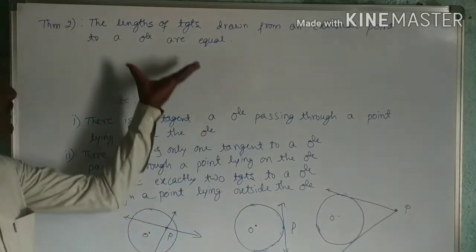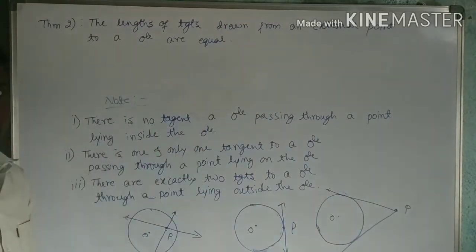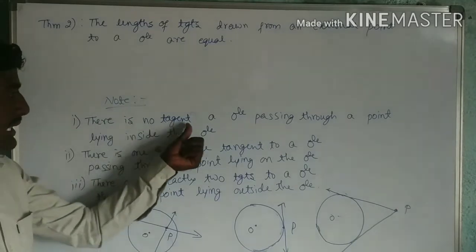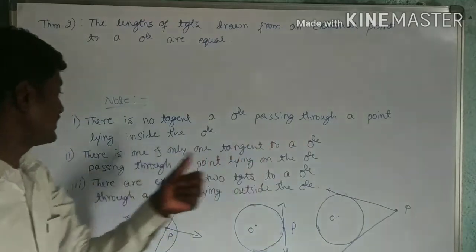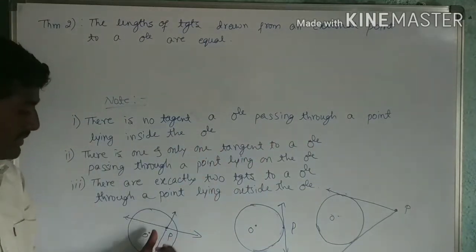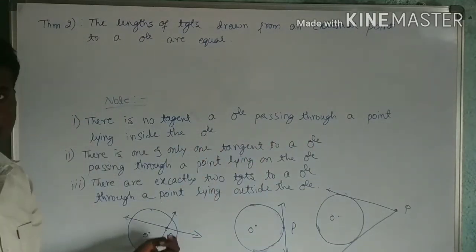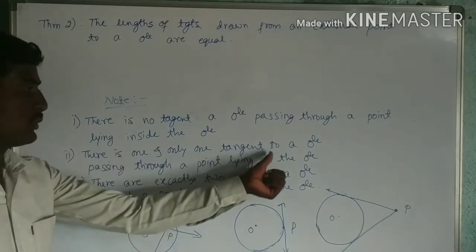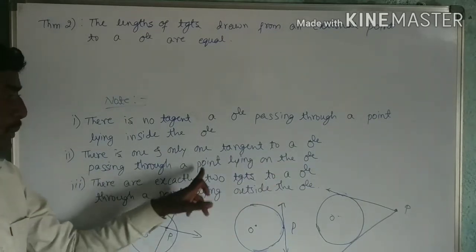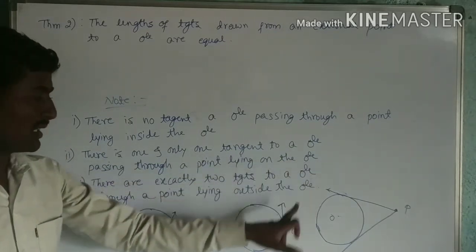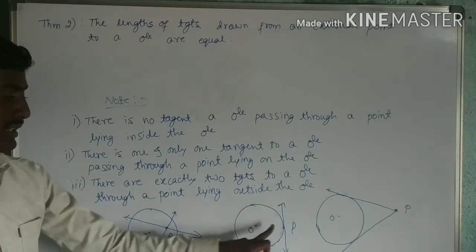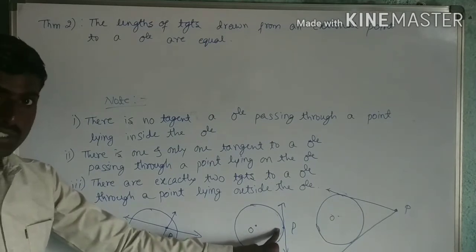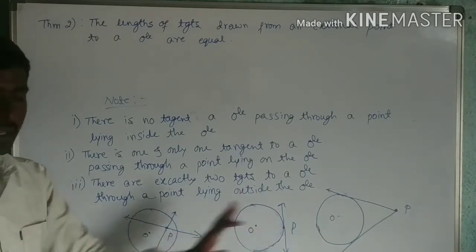Now, before deriving this theorem, copy this down as notes. The first note: there is no tangent to a circle passing through a point lying inside the circle. If the point lies inside the circle, no tangents can be drawn. Second: there is one and only one tangent to a circle passing through a point lying on the circle. If the point is on the circle, we can draw only one tangent to this point.